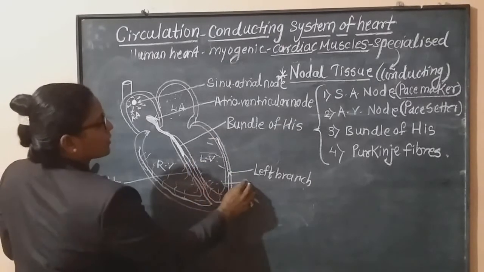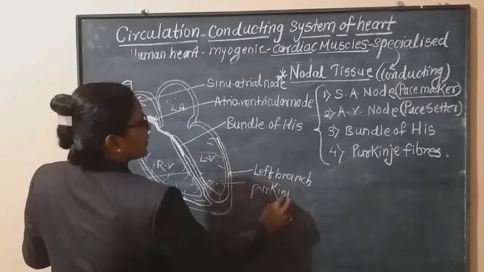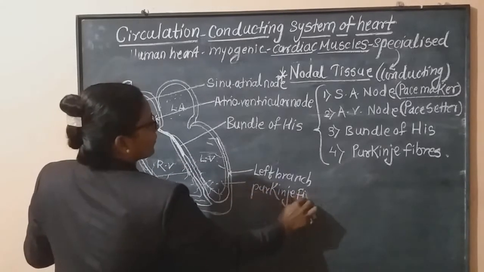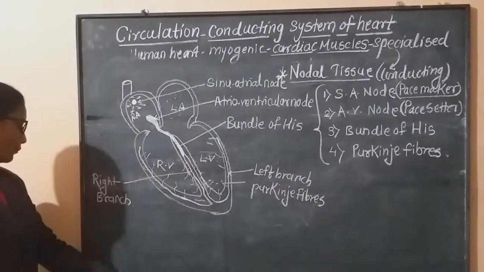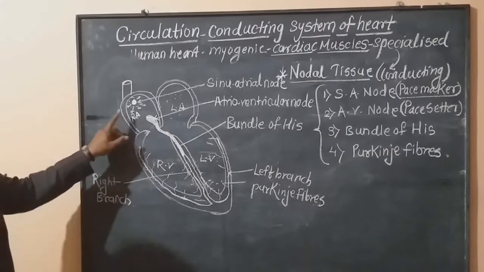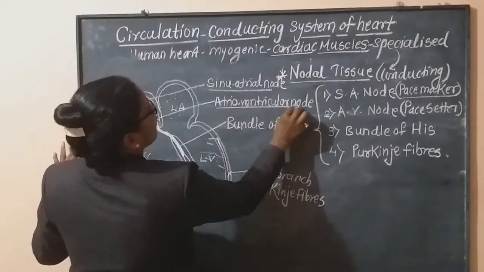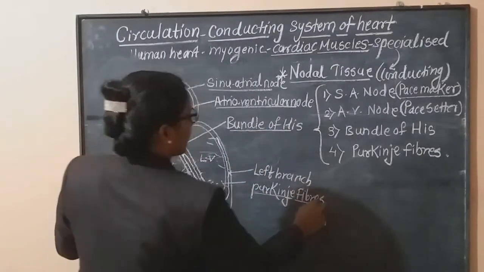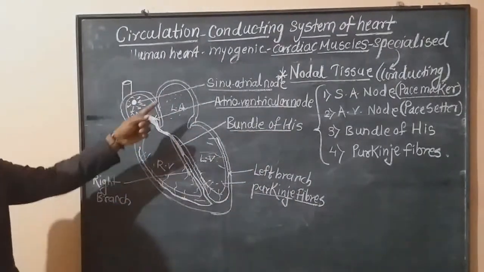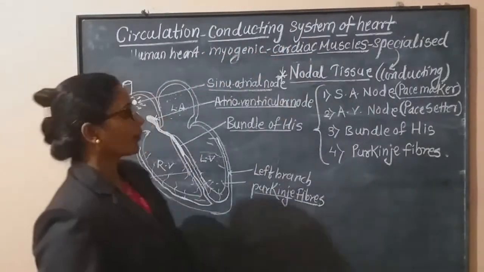These fibers are called Purkinje fibers. So first the sinoatrial node, second the atrioventricular node, bundle of His, and Purkinje fibers. These four are the components of the conducting system.